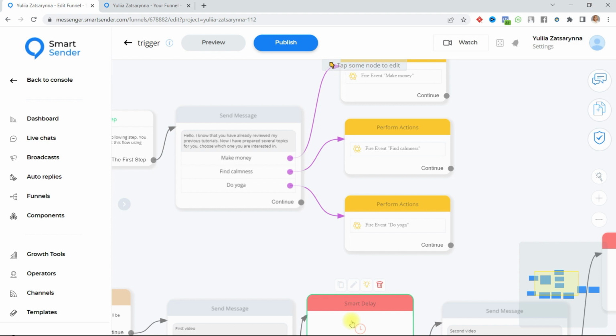How to prevent the user from clicking the buttons in the chatbot if he has already made a choice.